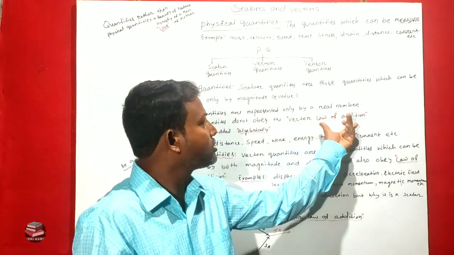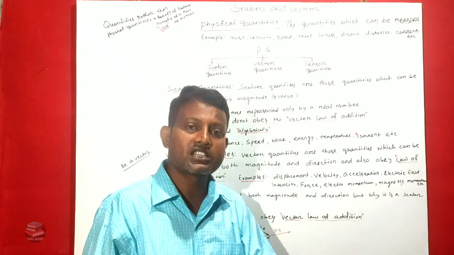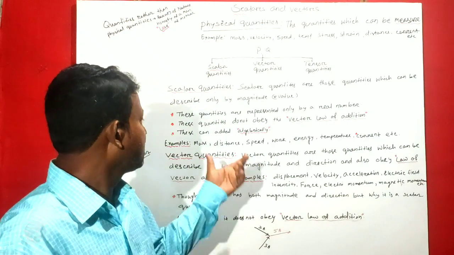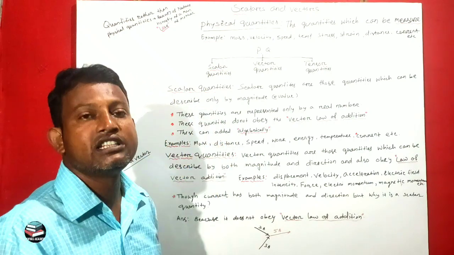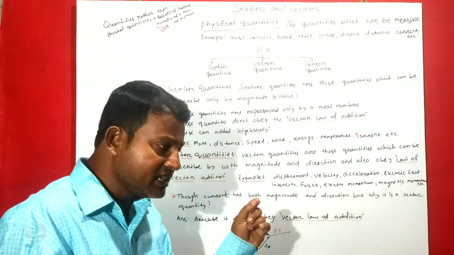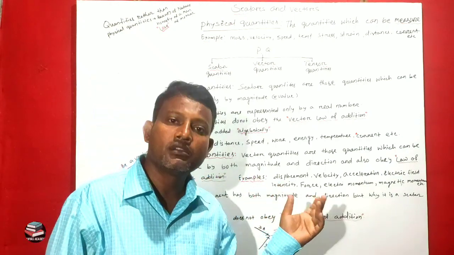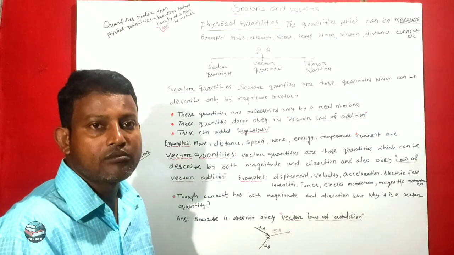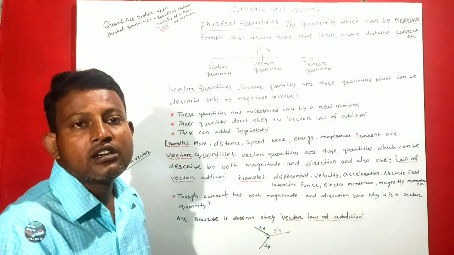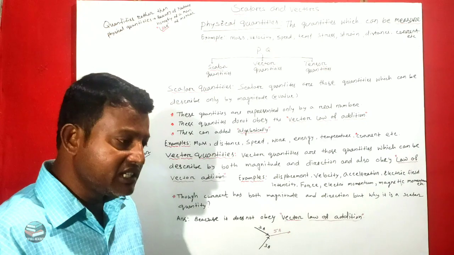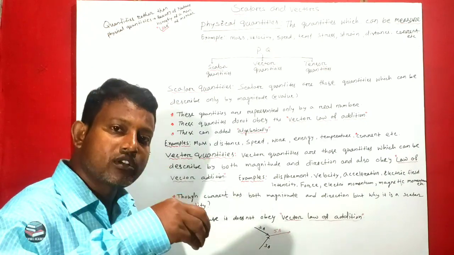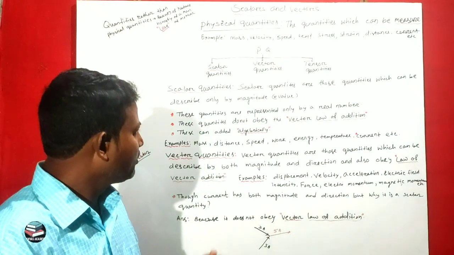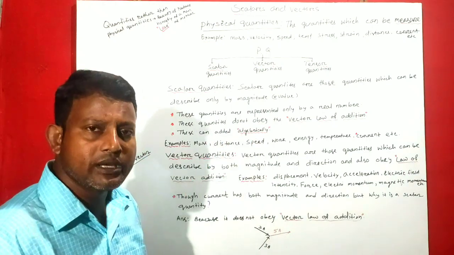What is the vector law of addition? Later I will discuss it in the next video. But these can be added algebraically, simply algebraically. 3 kilogram brinjal, 5 kilogram potato. The total amount of substance is equal to 8 kilogram. That means if we join 3 kilogram and 2 kilogram of mass, then we have to add it algebraically, simply numerically.